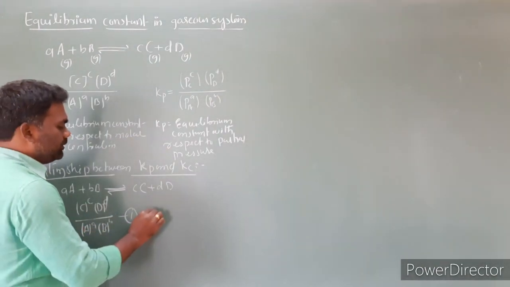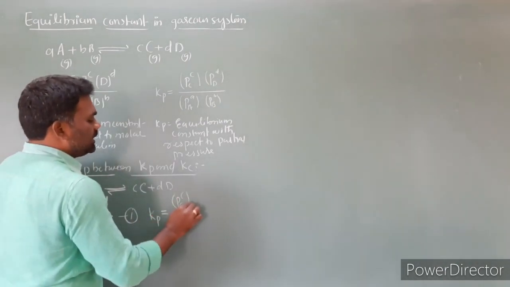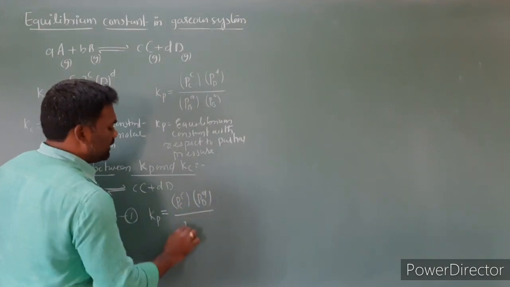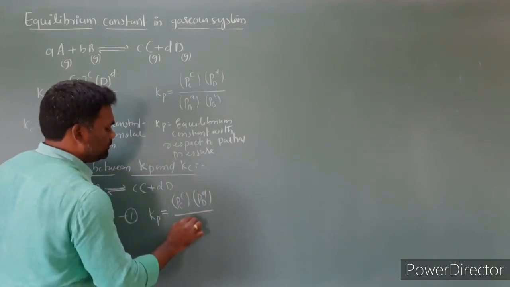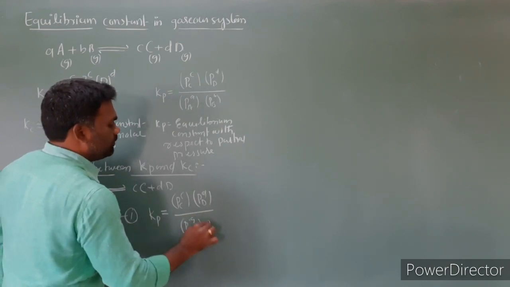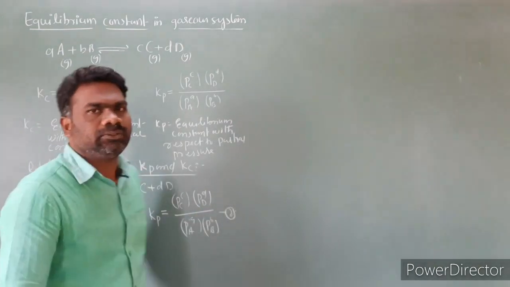And in terms of partial pressure, Kp is equal to (partial pressure of C)^c (partial pressure of D)^d divided by (partial pressure of A)^a (partial pressure of B)^b. So this equation I am labeling as 2.